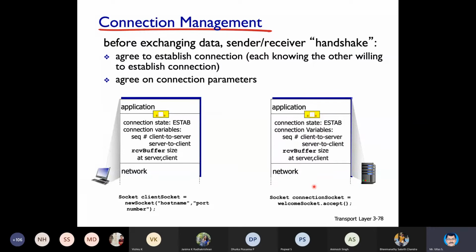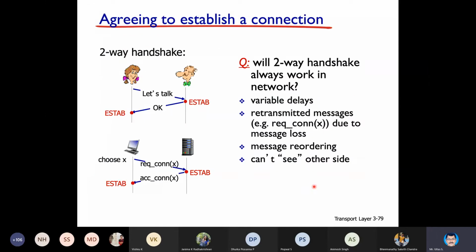A socket is basically a combination of IP address and port number. Say you are trying to establish a connection to an HTTP server. Definitely the HTTP server must have port number 80 active on it, otherwise it cannot respond to your request. So that is another parameter which it will agree upon.